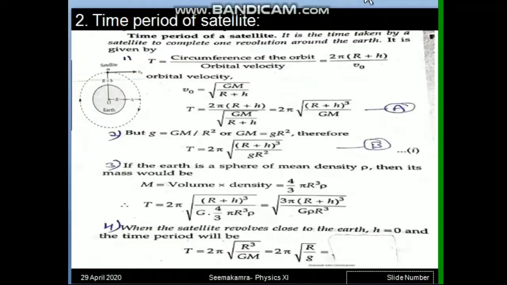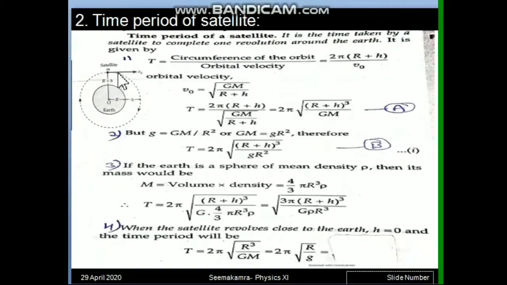Okay, in continuation with the heading of orbital velocity of an orbiting satellite, we have to calculate some more terms for the same satellite. So we have the second term, time period of satellite. Now how to calculate the time period of a satellite, we have to develop a formula. Time period means time taken for one complete round. So let us prepare a basic formula first of all.